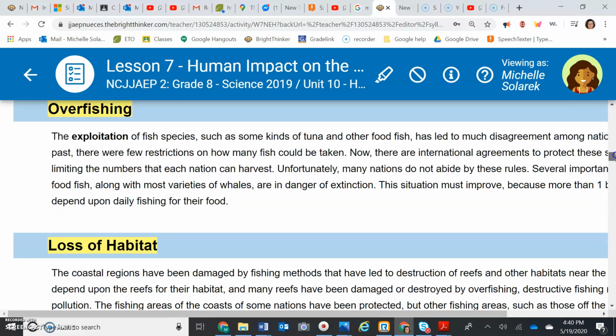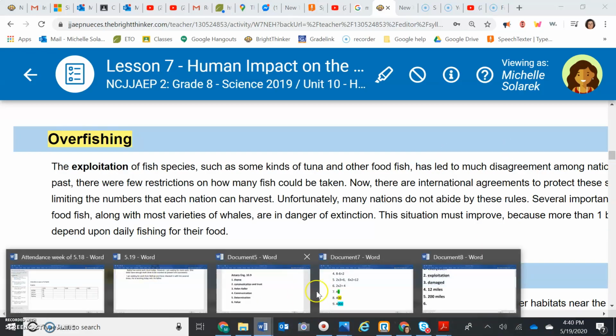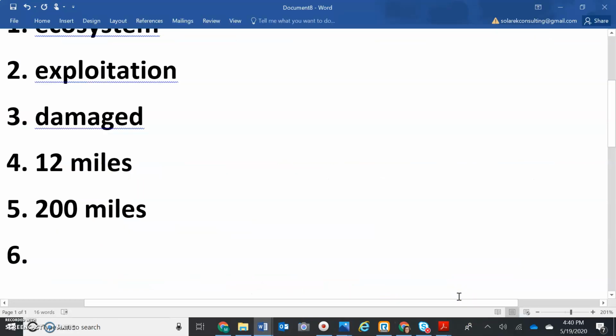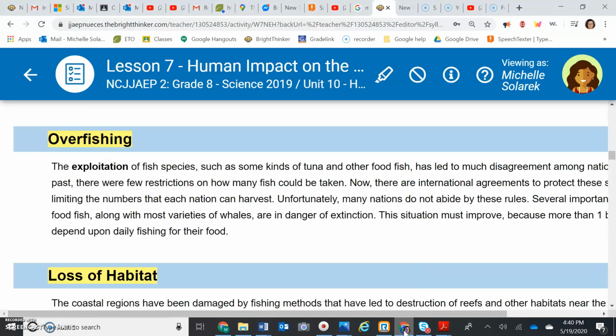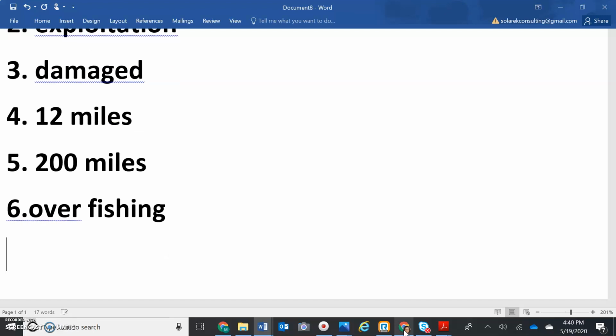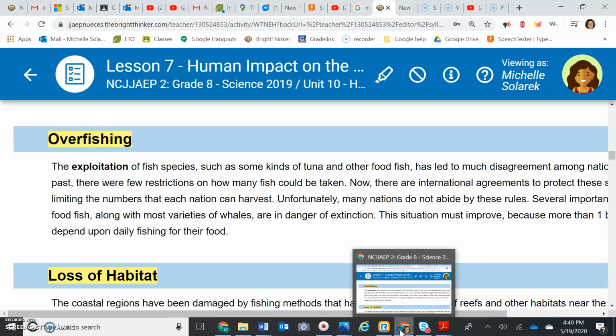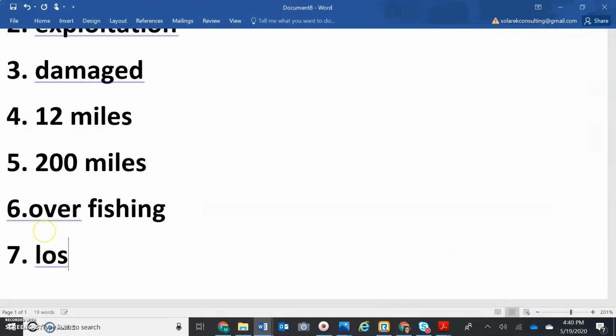So the next two questions list 2 areas that nations are worried about, or that countries are worried about. 2 areas. So two things they're worried about. One thing they're worried about, overfishing. And another thing that they're worried about is loss of habitat.